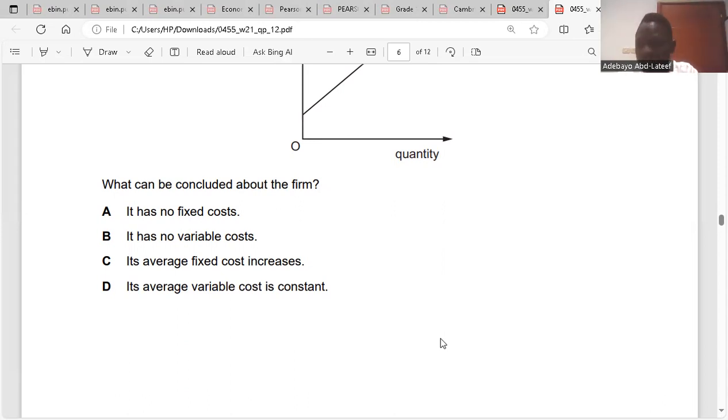Our AFC will be falling, but our AVC will be constant because it is part of our TC. With the graph, we have TC and FC. The point is about VC. Because it's not there, that means it's constant. Do you understand? So the answer is D. Question 14.